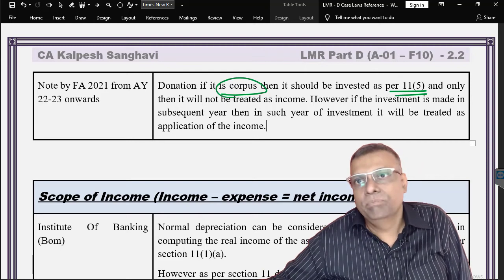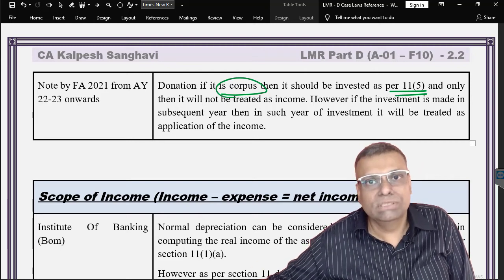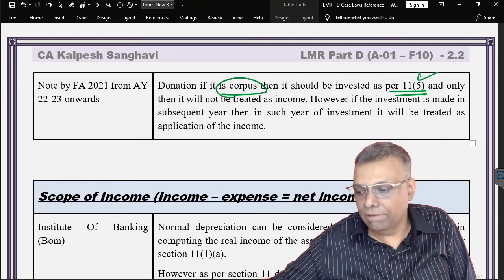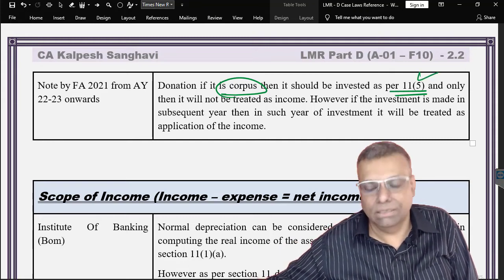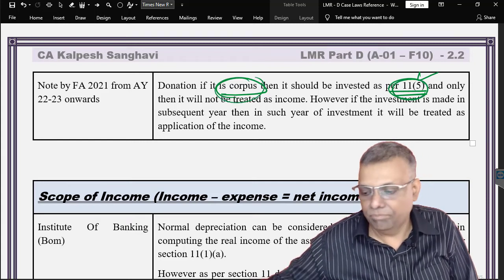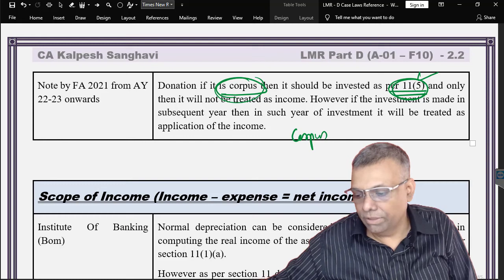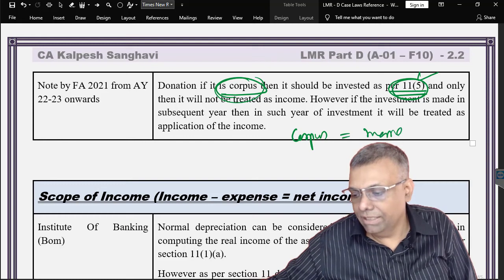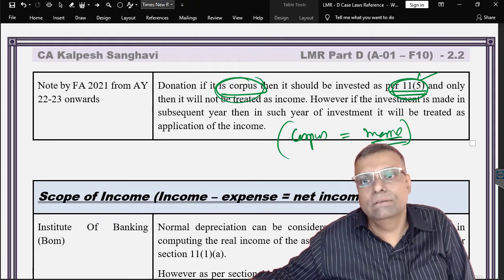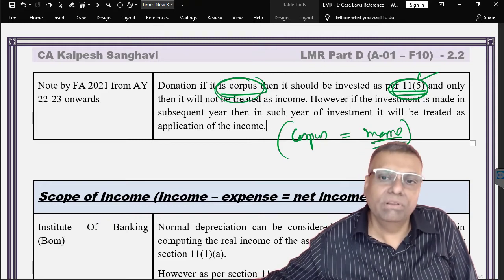Non-corpus donations are anyway your income, but the corpus donation should also be invested as per 11(5), and only then it will not be regarded as income. Supposing the corpus donation is not invested as per 11(5), then it will be regarded as income. However, if it is invested as per 11(5), then it will not be regarded as income.